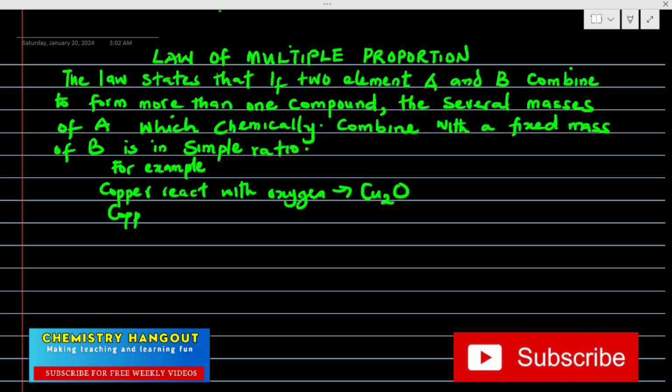And copper again reacts with oxygen to form copper 2 oxide.